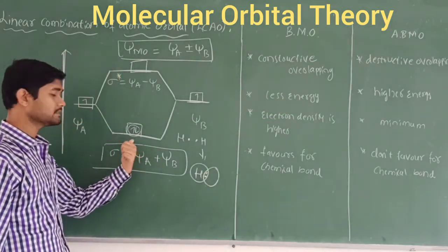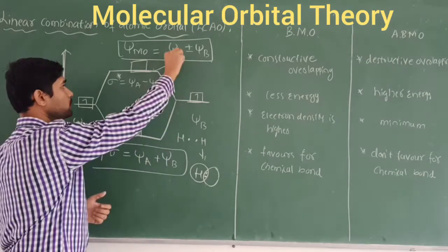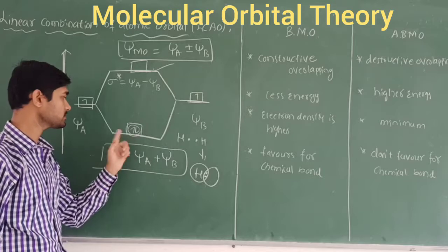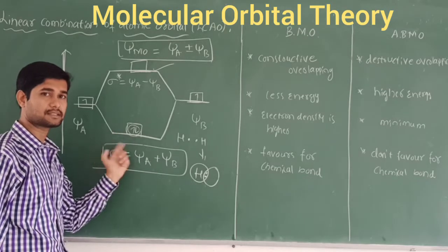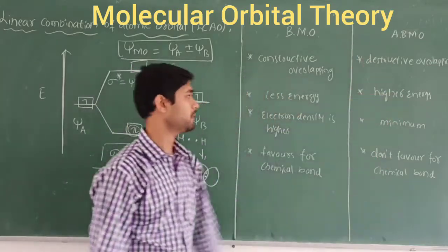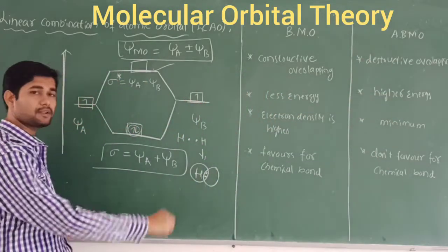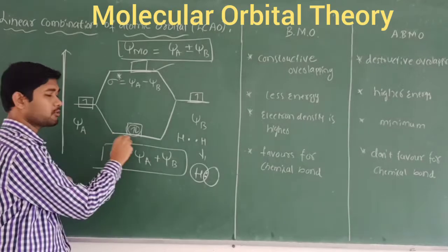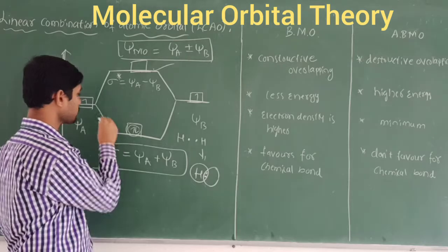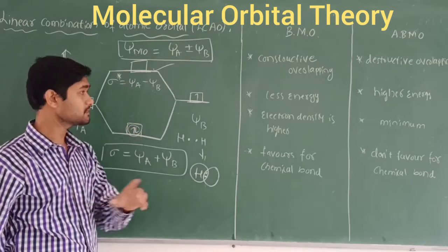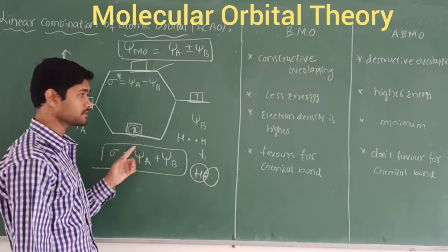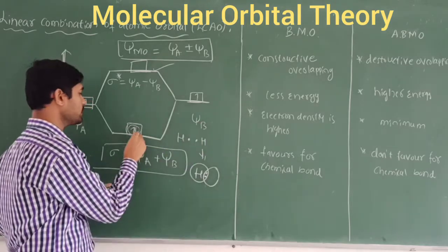And you know the energy is always very high in the anti-bonding orbitals and lower in the bonding molecular orbitals. Because of this lower energy, there is always stability. So less energy in the BMO, whereas higher energy in the ABMO. And what about the electron density parameter? In the ground state, when these atoms combine, their electron density also changes. Due to this constructive overlap and lower energy, the electron density will be very high in the BMO.